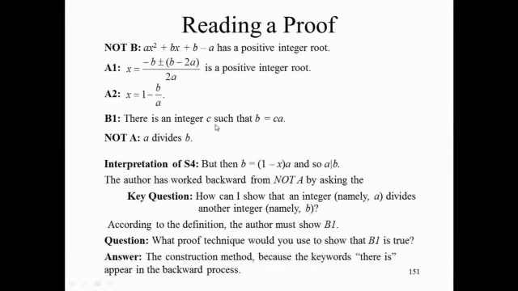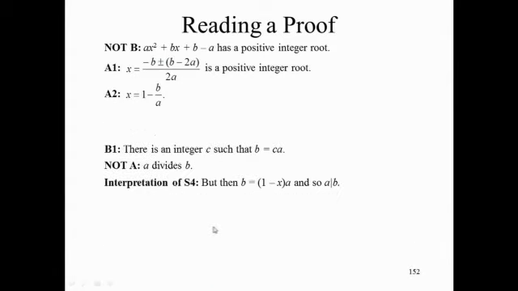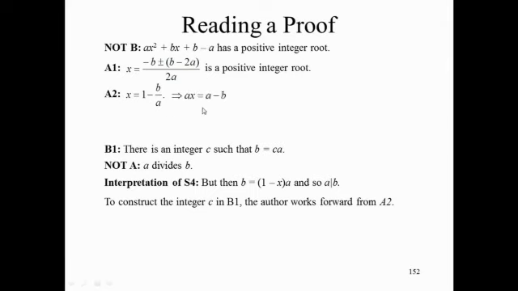The question is, what is the value of c, because that's what has to be constructed. So here's where we are. To get that integer c, let's turn to the forward process and work forward from here. So in particular, let's do some algebra here. We want to show that b is equal to some number times a. Let's solve this for b. So multiply through by a, you get ax equals a minus b. Just multiply both sides by a. Bring the b over to this side and the ax over to the other side. And now factor out a.